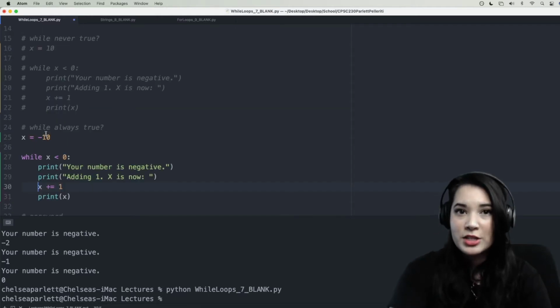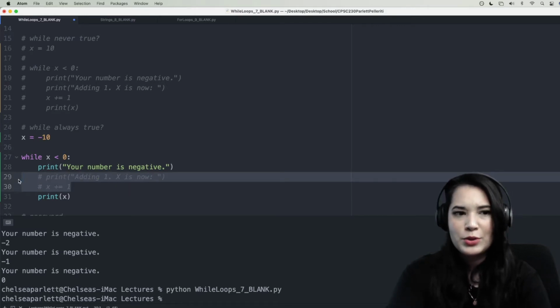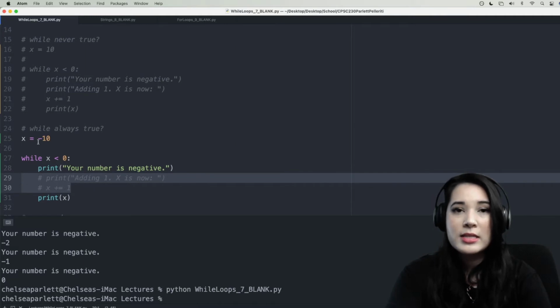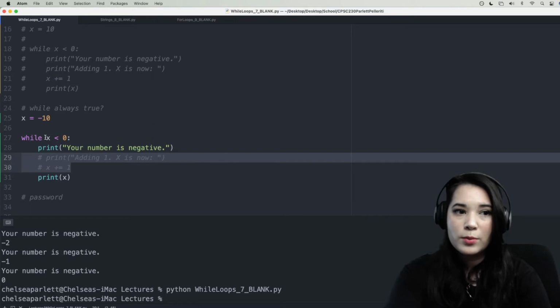All right, let's go ahead and copy and paste our code from last time. But this time, let's go ahead and comment out these 2 lines that say we're adding 1 and that actually add 1 to x. Now, let's think through this for a second before we run our code. X is equal currently to negative 10. And we're checking in our while loop, is x less than 0? Well, yes it is.